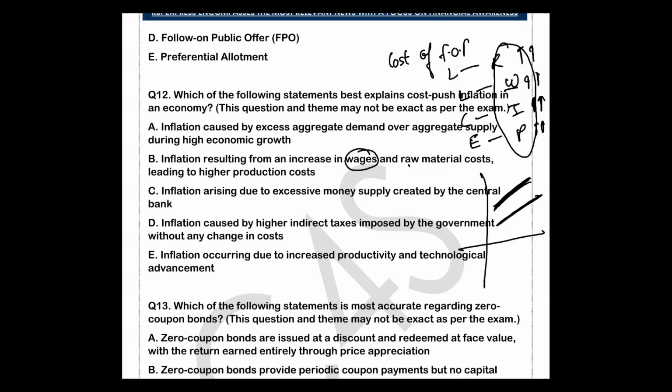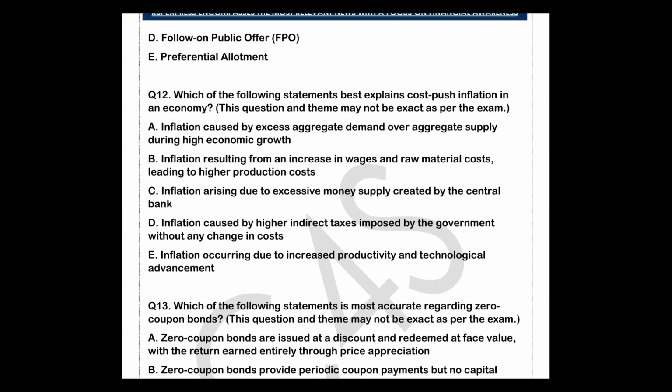So it will, and raw material, right? If the raw material cost is increasing, the supplier will think, okay, earlier I was buying this raw material at 100, now it is 300, so I will supply less. Think about that from the producer's point of view, right? So if there is an increase in the cost of factors of production, there will be a decrease in supply, obviously. So it is related to cost push inflation. Is it clear? So the B option is very much clear. The rest of them are wrong.